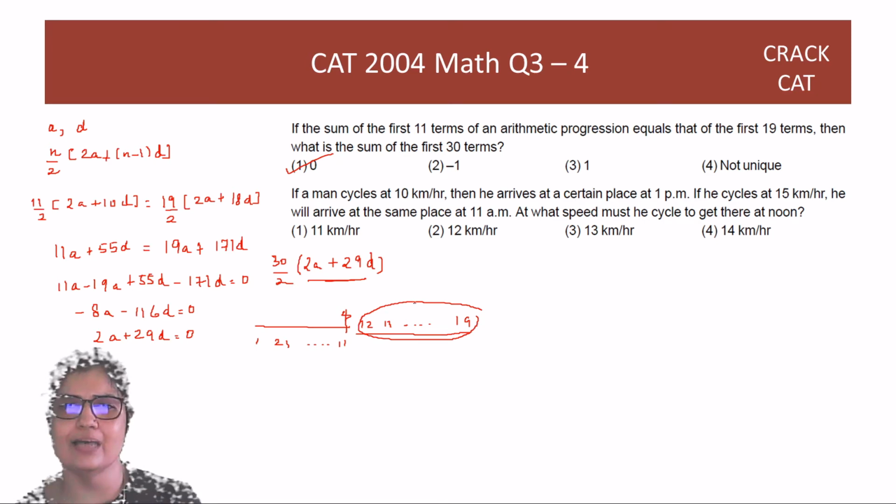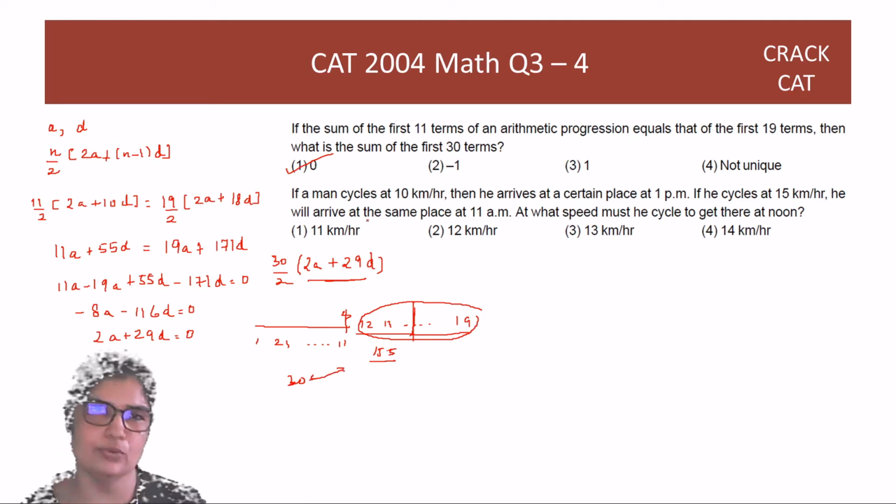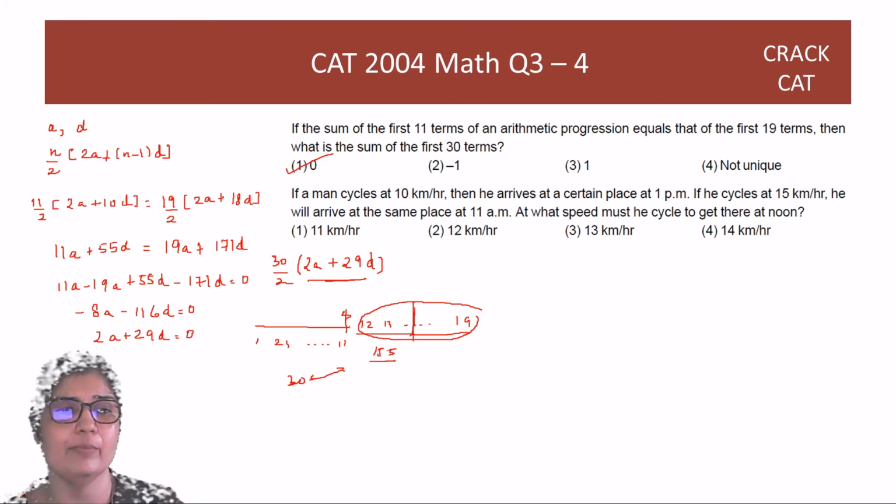Which means that the sum of, and it's an arithmetic progression, so the average is 0. What is the average here? The average is 15.5. So if the average is 0, the average of the first 30 terms is also 15.5, that also is 0. So that sum is also 0, right? That's another far quicker, far better way of solving this question. Okay. So great. Let's now look at the next question.